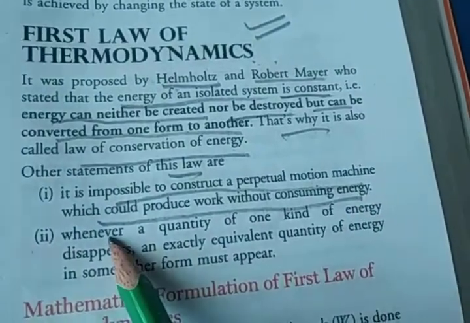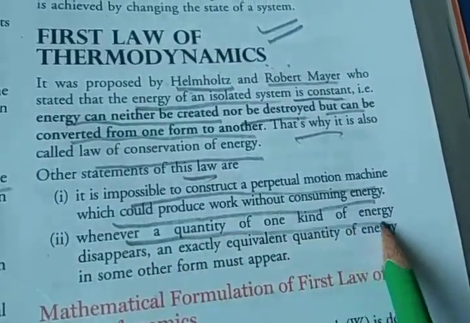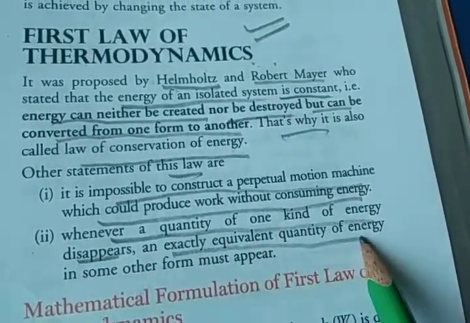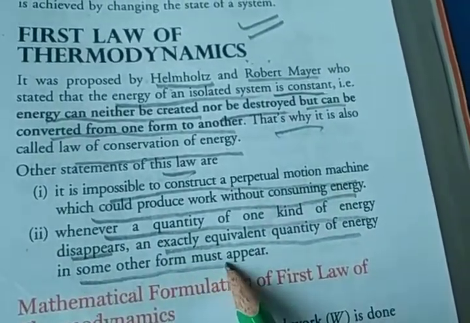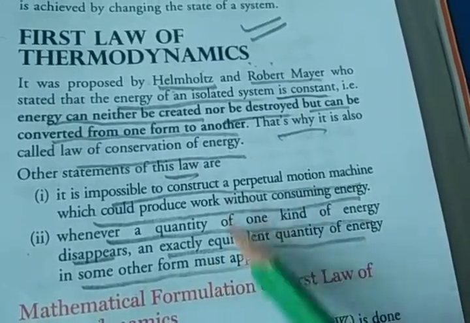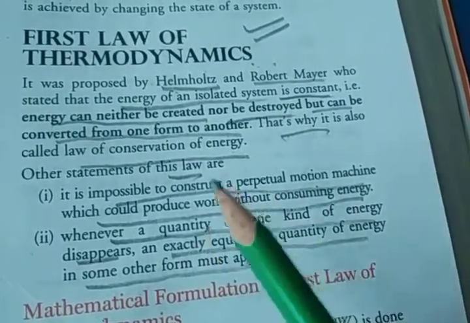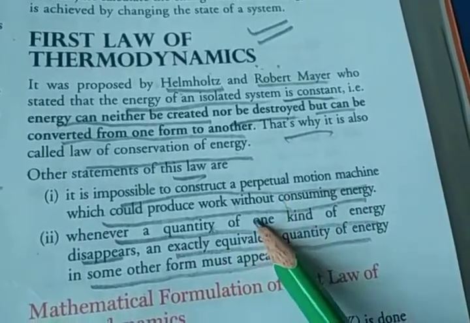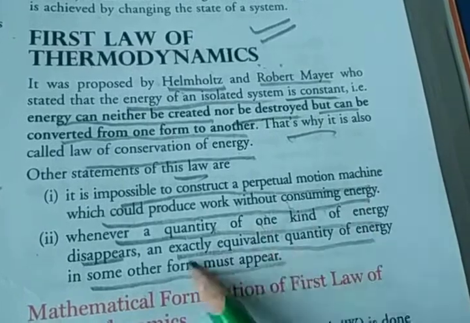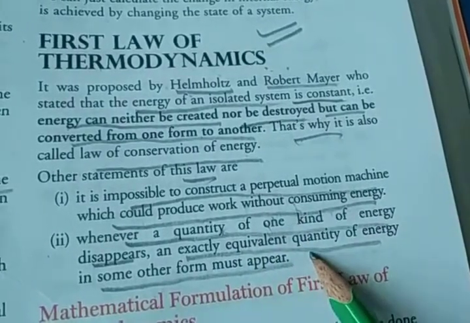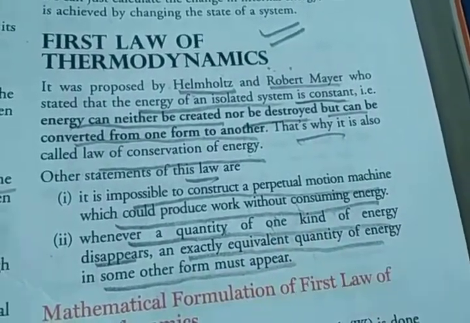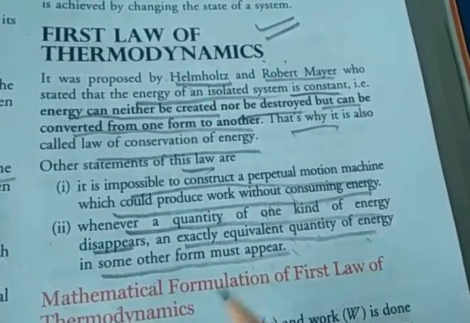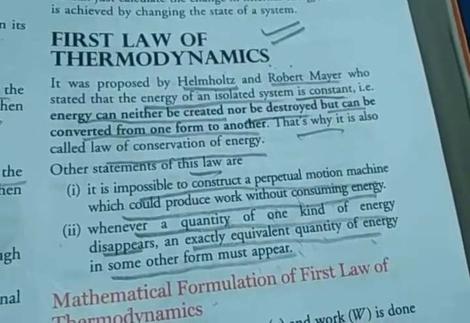Second, whenever a quantity of one kind of energy disappears, an exactly equivalent quantity of energy in some other form must appear.